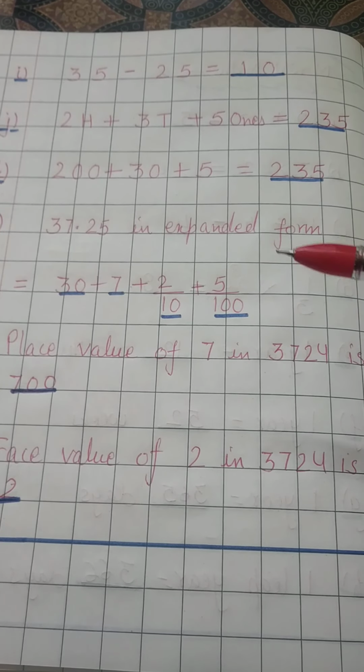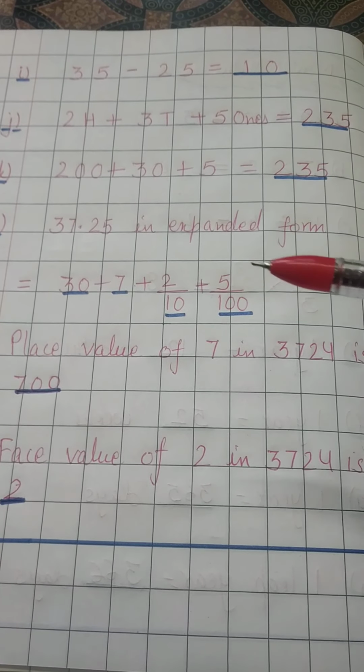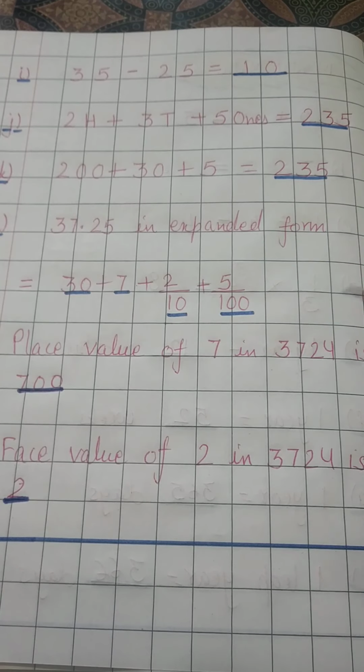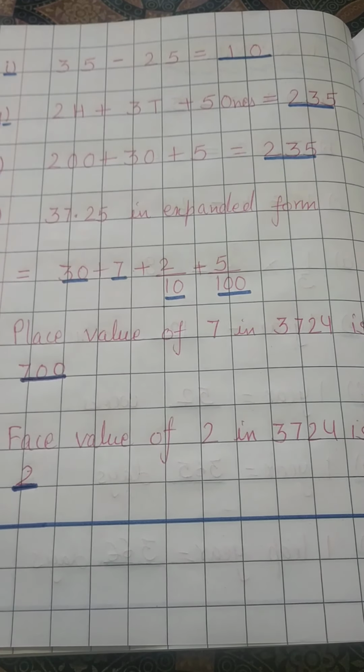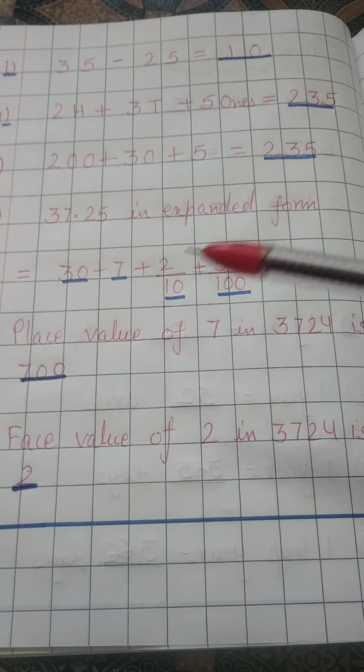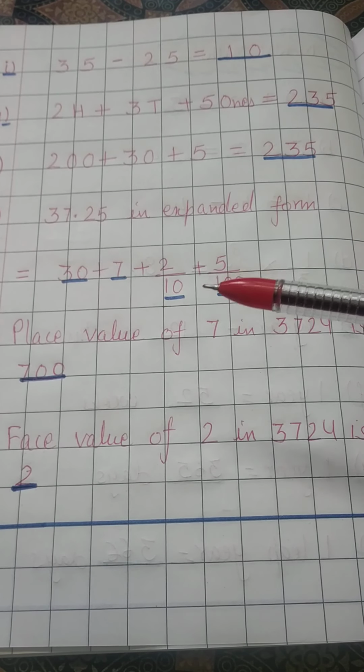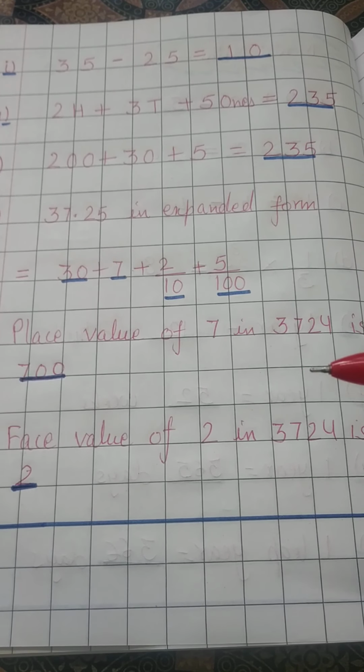Okay. After this, 37.25 in expanded form. This we have done. If you have not watched my videos, go through them and watch them. Decimals we have completed. So we have to write the expanded form, writing the place value of each digit. So 30 plus 7 plus, after the decimal, 2 upon 10 plus 5 upon 100. Right? This one.